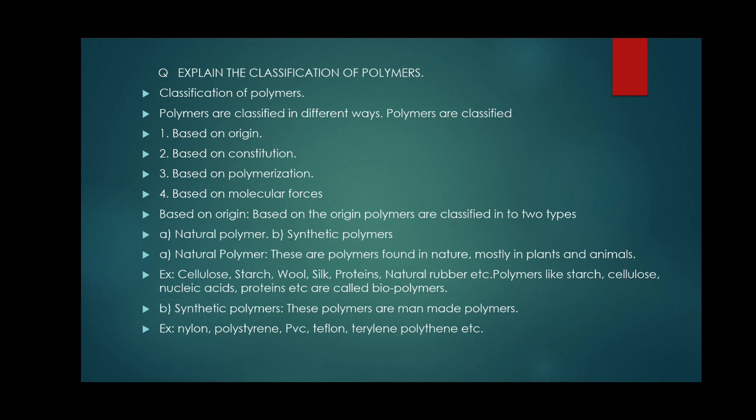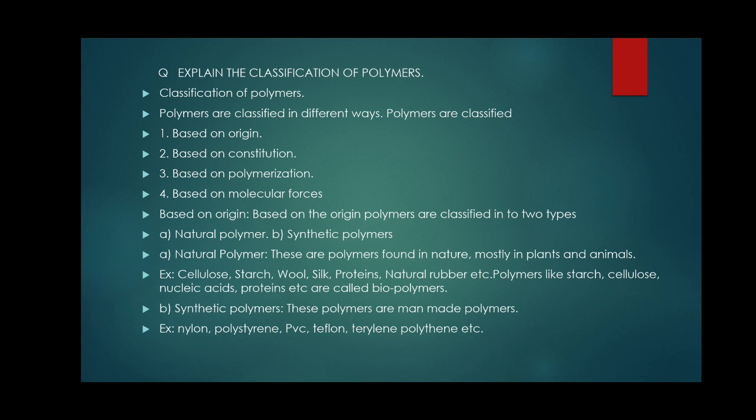There is a very important question: explain the classification of polymers. There are different polymers in chemistry; how are they classified? Polymers are classified in different ways. The first is on the basis of origin, the second on the basis of constitution, then on the basis of polymerization, how it is manufactured, and then based on molecular forces. Different polymers have different molecular forces. What is meant by molecular forces? Force between two molecules, which is always attractive in nature.